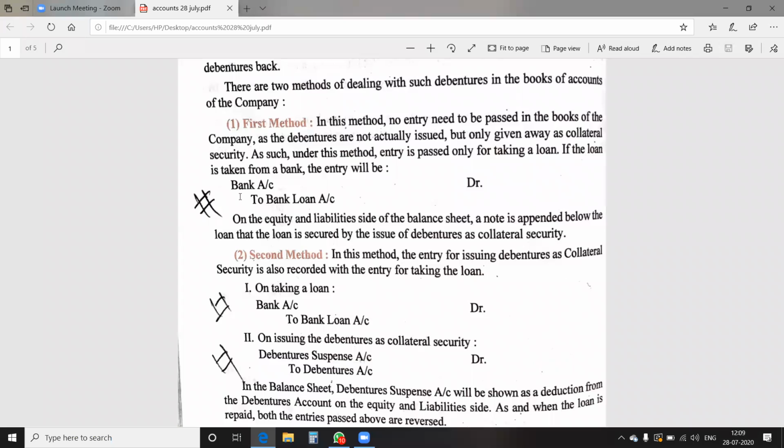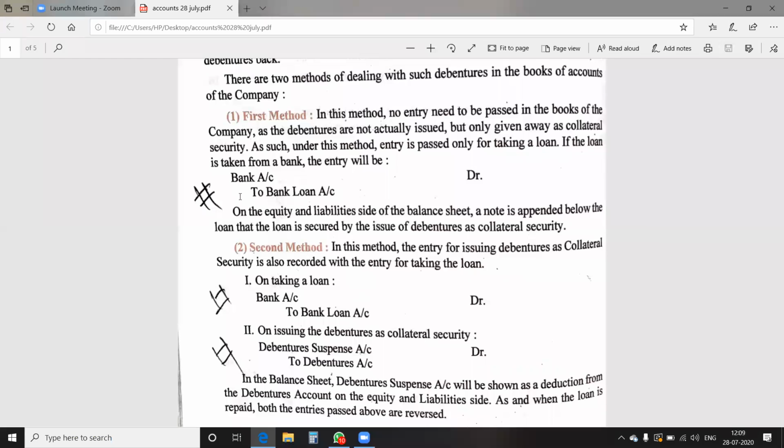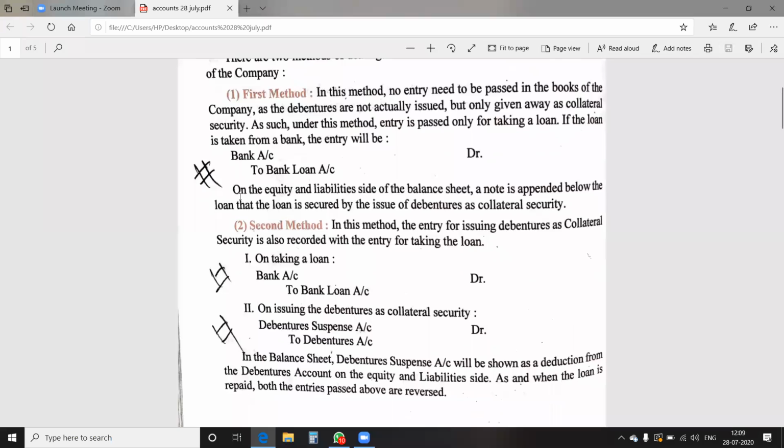The second method. In this method, the entry for issuing the debentures as collateral security is also recorded along with the entry for taking the loan. See how. Firstly, you pass the entry of bank account debit to bank loan account. Then you pass the entry for issue of debentures as collateral security: debenture suspense account debit to debenture account. Moreover, while preparing the balance sheet, a separate debenture suspense account is to be shown there. How it is to be dealt with in the balance sheet, let's do an illustration, then it will be more clear to you.